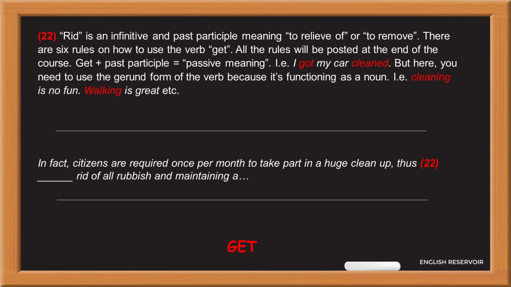22. Rid is an infinitive and past participle meaning to relieve of or to remove. There are 6 rules on how to use the verb get. All the rules will be posted at the end of the course. Get plus past participle equals passive meaning, i.e. I got my car cleaned. But here, you need to use the gerund form of the verb because it's functioning as a noun, i.e. cleaning is no fun, walking is great, etc.